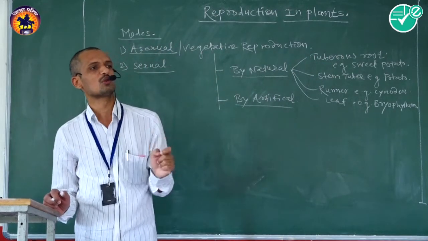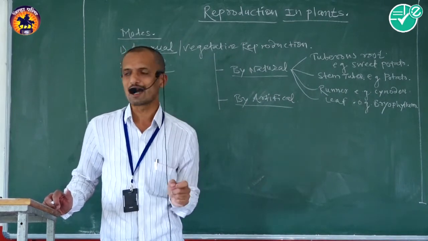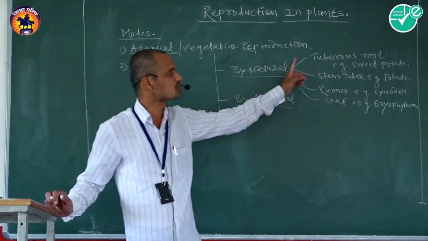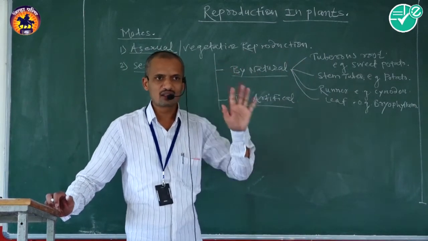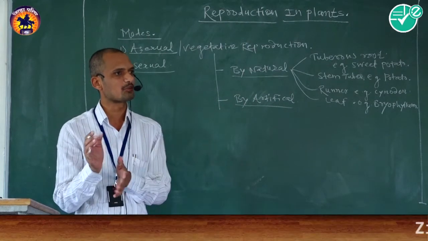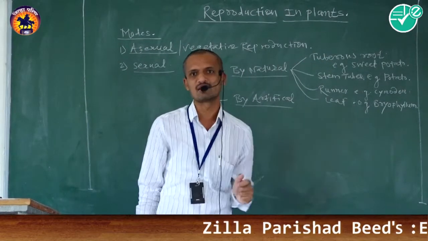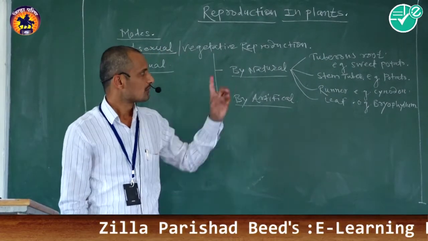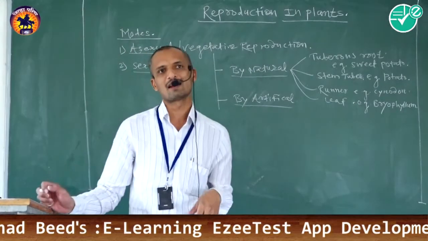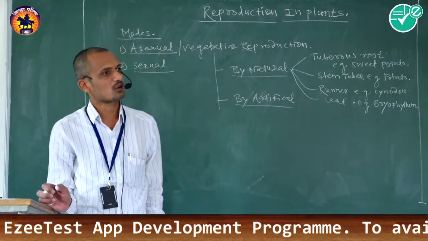This root contains adventitious buds at the outer margin. These buds become active during favorable season and develop young ones like their parents. That is called tuberous root.